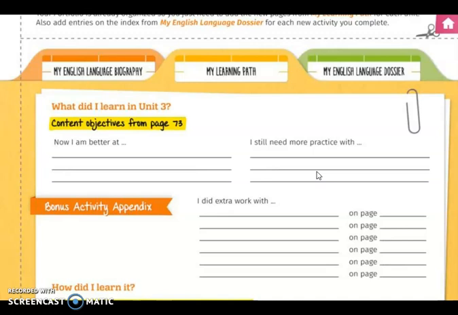And the things that you consider you still need to practice, maybe the reading, maybe the listening, because I know that it could be complicated to only listen, but please write those down so we can do it better in the next unit.